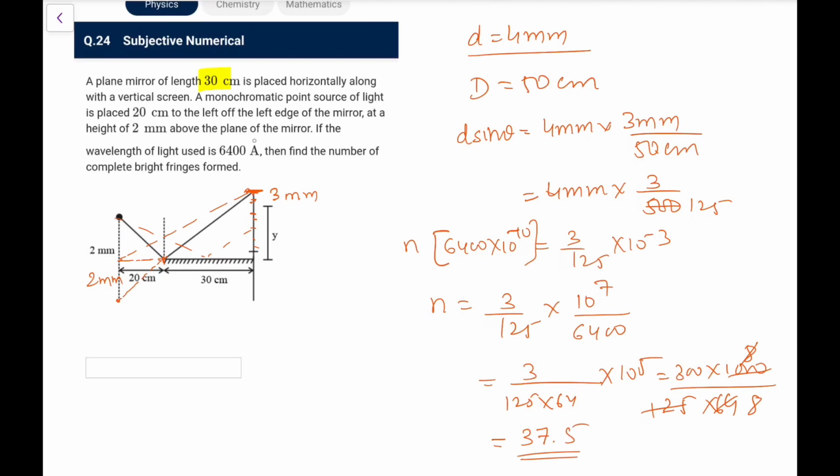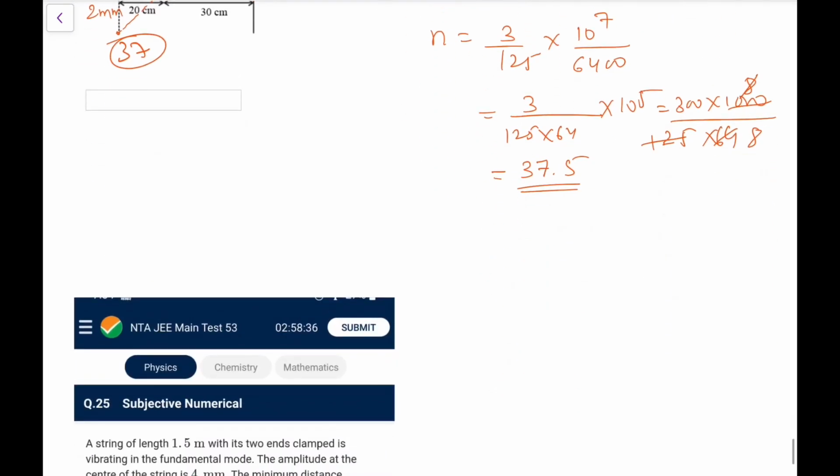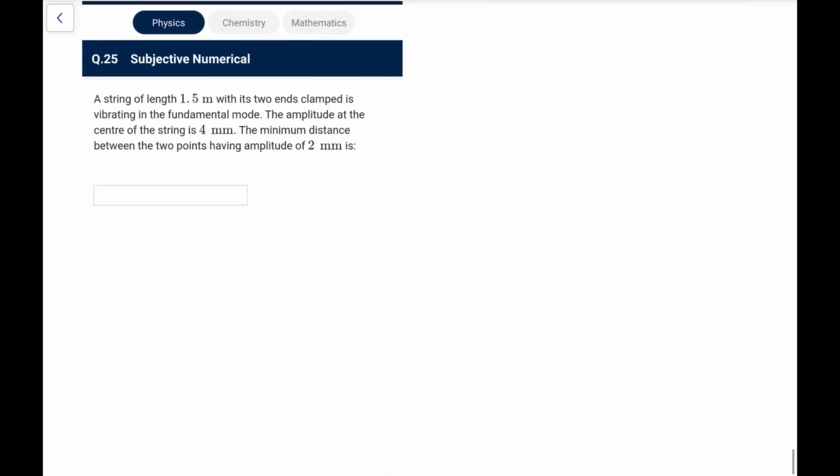And I know the first maxima is not here, it is minima because of the pi phase change. First it is 0.5 and this is 37.5. That means we will have 37 maximas here. Here I am not counting the 0th order, so it won't be 38, it would be 37. So that is going to be my answer. So the 37 maximas we are going to see on the screen.